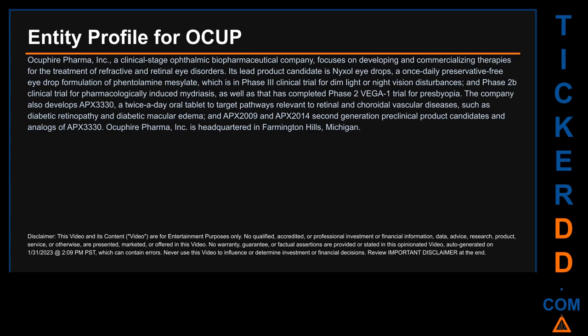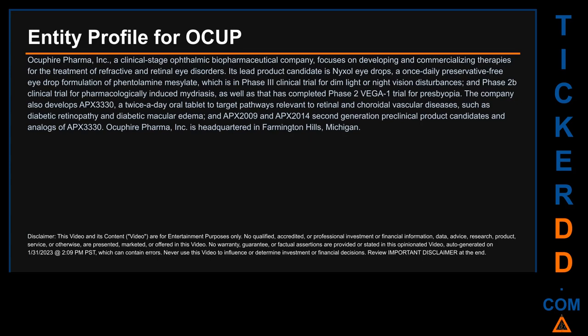OCUP Pharma, Inc., a clinical-stage ophthalmic biopharmaceutical company, focuses on developing and commercializing therapies for the treatment of refractive and retinal eye disorders. Its lead product candidate is Nixol eye drops, a once-daily preservative-free eye drop formulation of phentolamine mesylate, which is in Phase 3 clinical trial for dim light or night vision disturbances, and Phase 2b clinical trial for pharmacologically induced mydriasis, as well as that has completed Phase 2 Vega 1 trial for presbyopia.